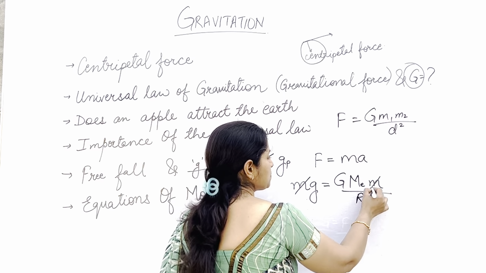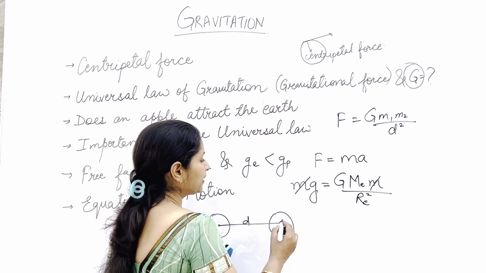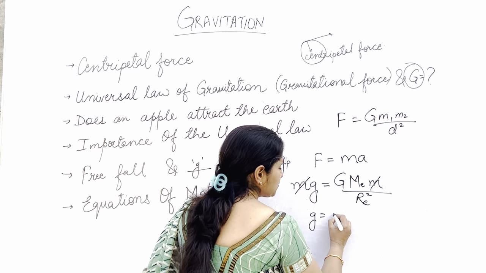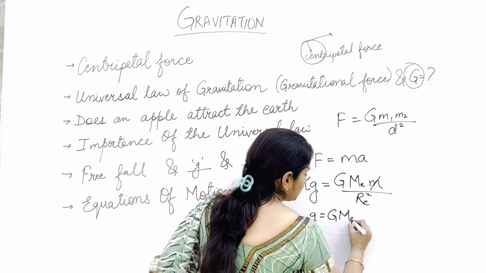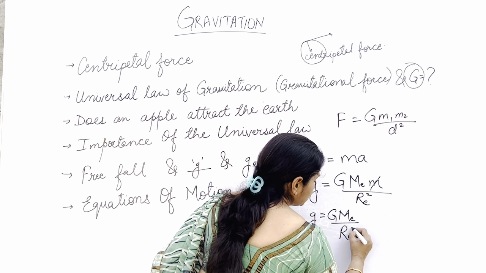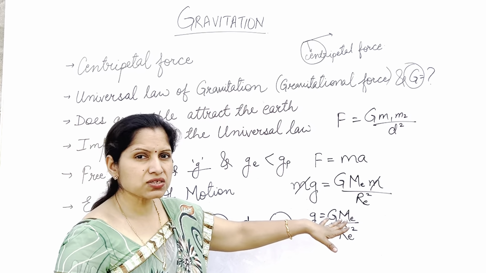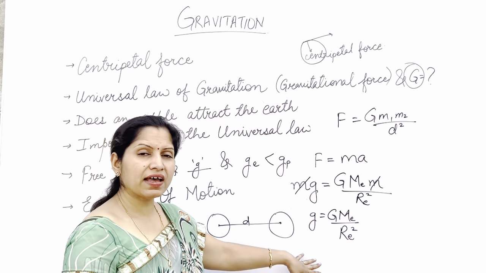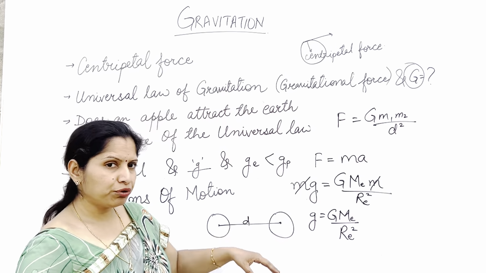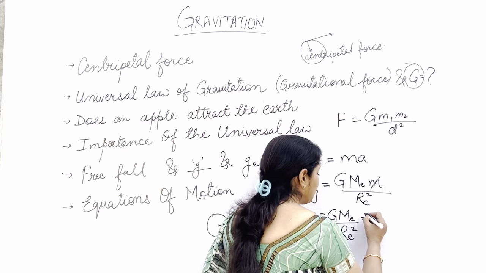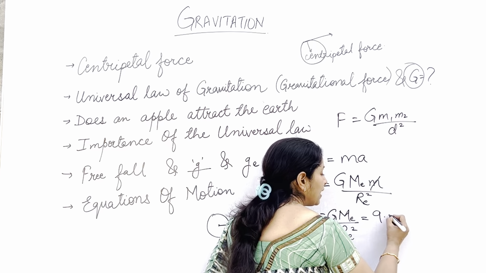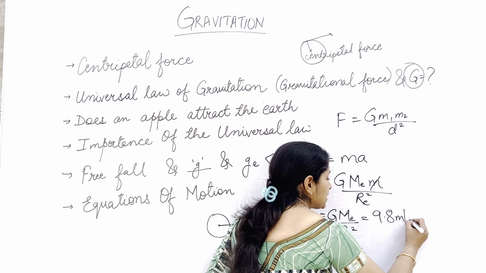This mass and this mass both are of the apple, so they cancel, and we get the value of small g equal to capital G, mass of the earth upon radius of the earth squared. All these are constant values. Mass of the earth has a particular value, radius of the earth has a particular value, and so if we put in the values of all these things, we will get the value of small g as 9.8 meters per second squared.